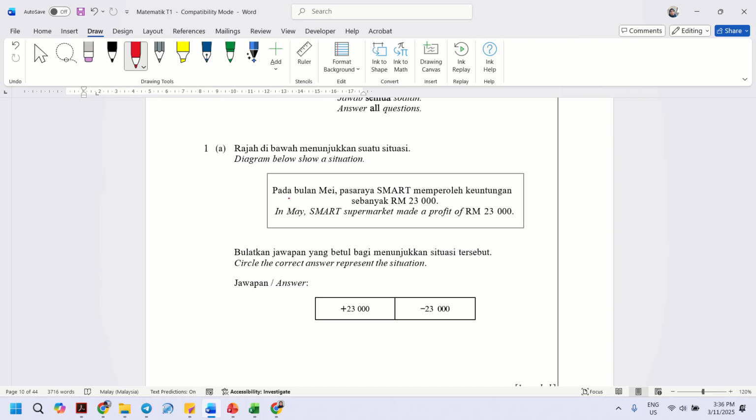Look at question B1. The diagram below shows a situation. In May, Smart Supermarket made a profit of RM 23,000. Circle the correct answer to represent the situation. To represent the profit, we gain 23,000, so it is a plus 23,000. So you circle the answer.